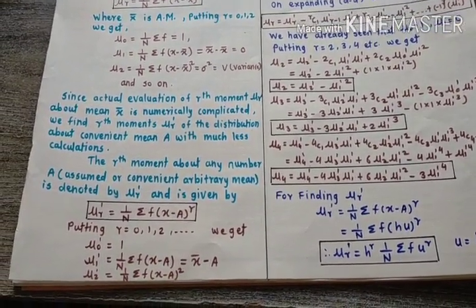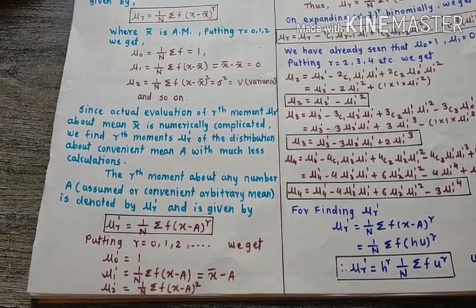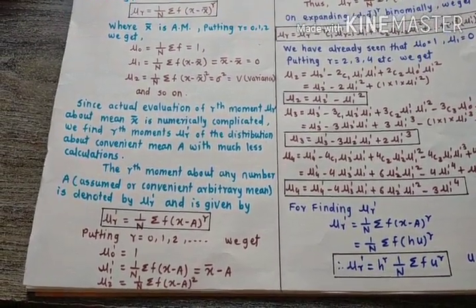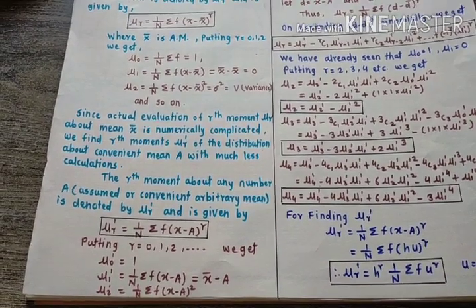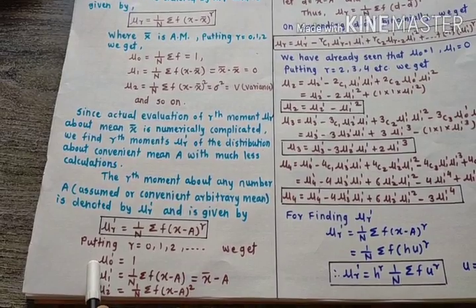If you put r equal to 0, 1, 2 and so on in the above equation,